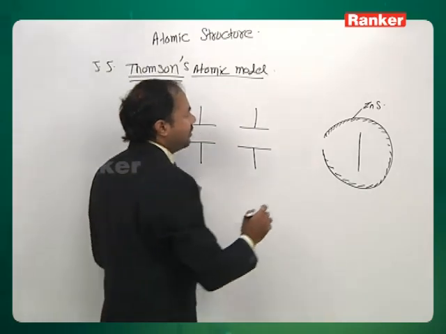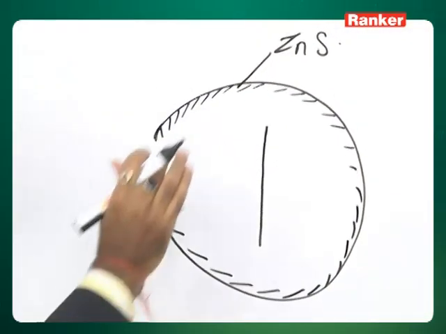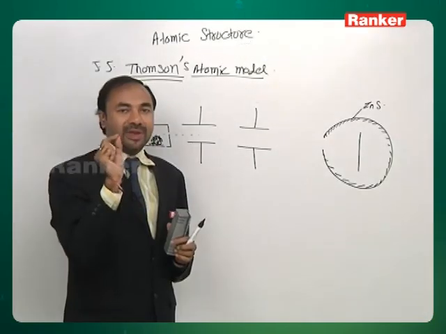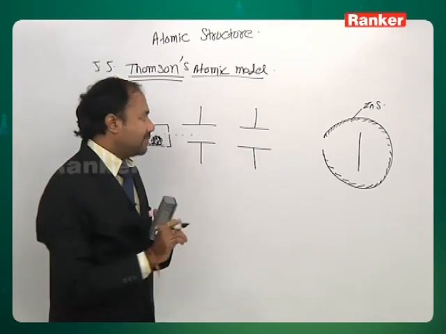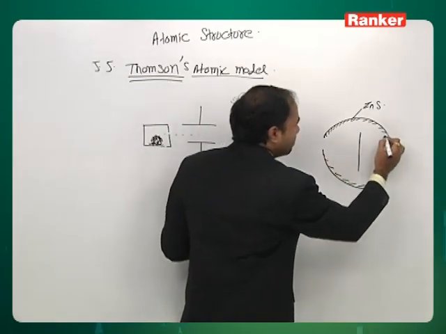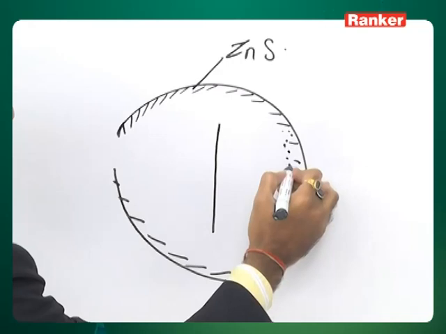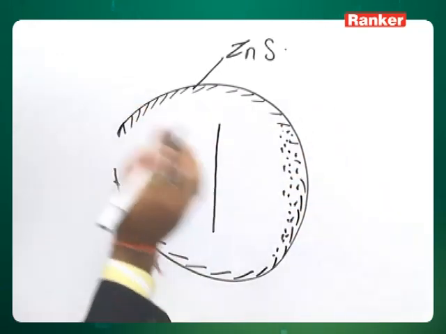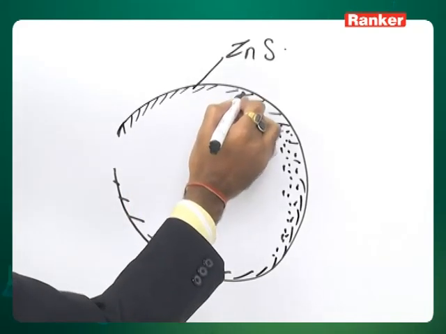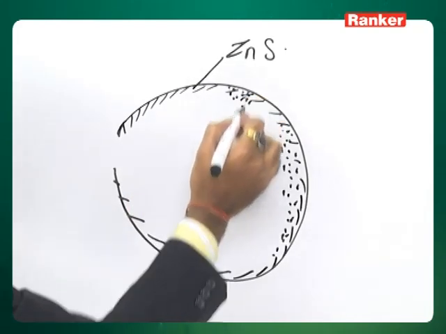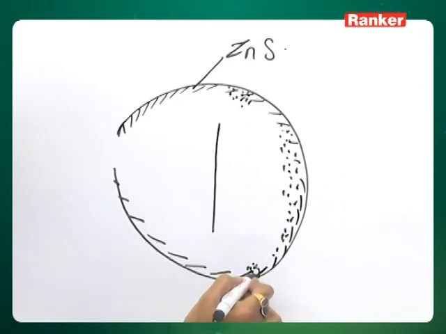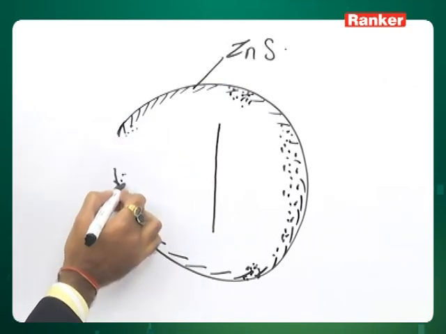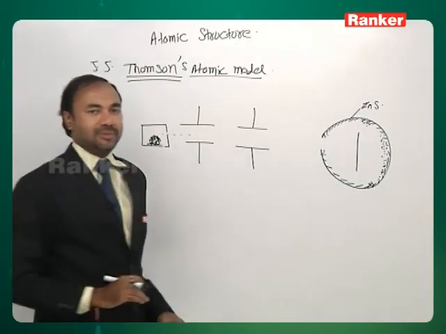Observations which he made were like this. Zinc sulfide has a property that when an alpha particle hits it, it makes a black spot there. Now what happened, he found a lot of black spots just at the back of the foil, like this. A few black spots he found here at one angle approximately, and very few black spots he found here, almost at these points, in this manner.